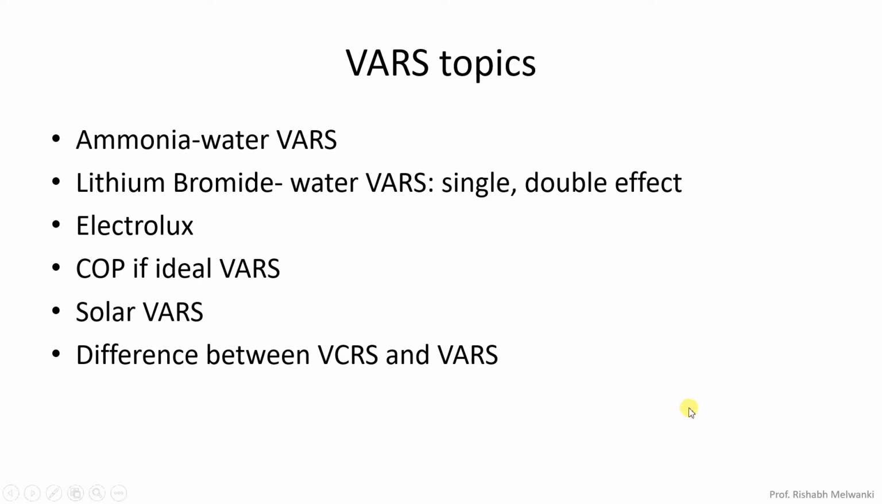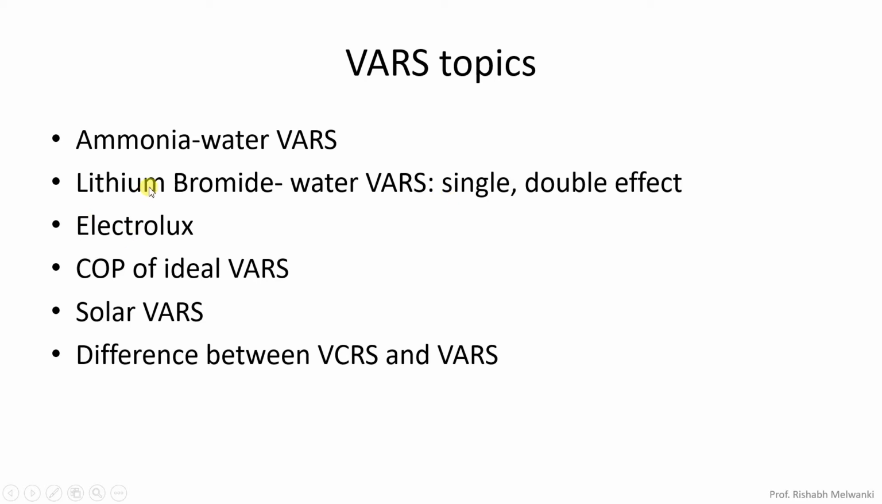Now in the vapor absorption refrigeration system, we are going to study the ammonia water vapor absorption refrigeration system, which is NH3-H2O VARS. Then next one is the lithium bromide water vapor absorption system. In the lithium bromide water vapor absorption refrigeration system, we have twin drum, single drum, then multi effect type. So these three types we are going to cover.